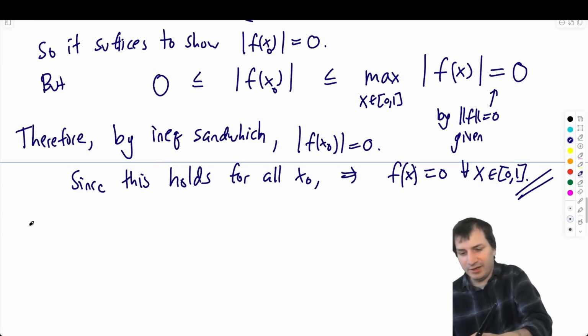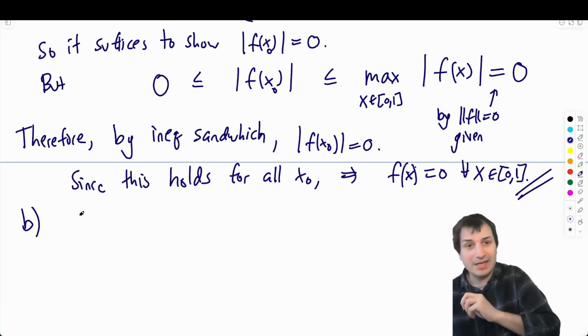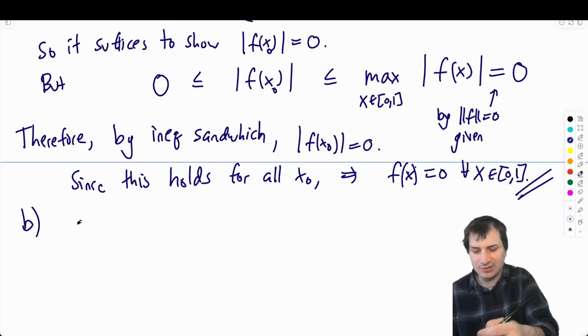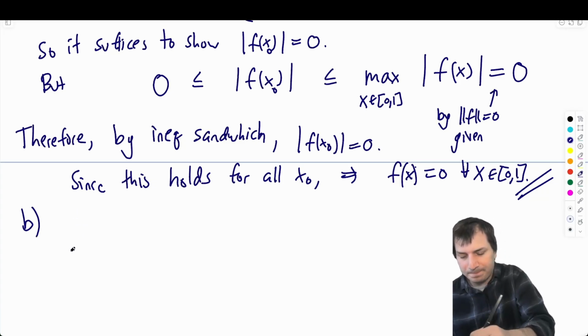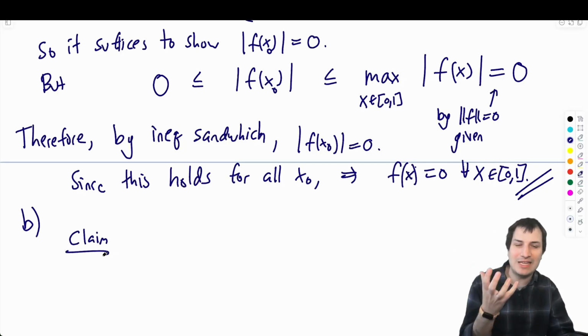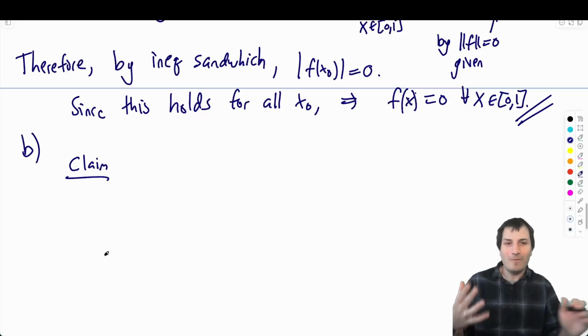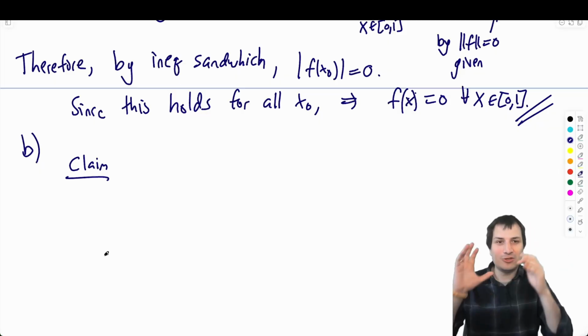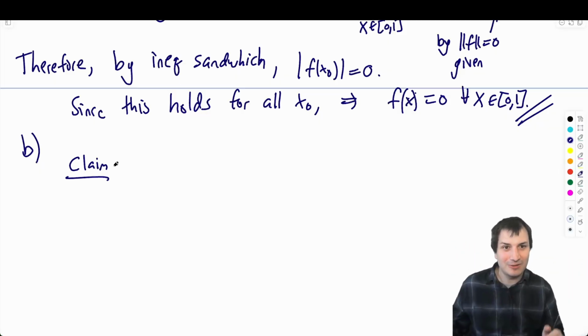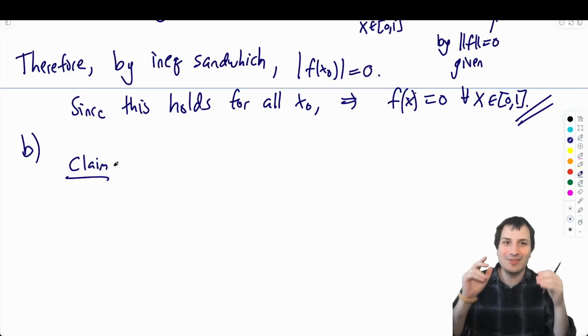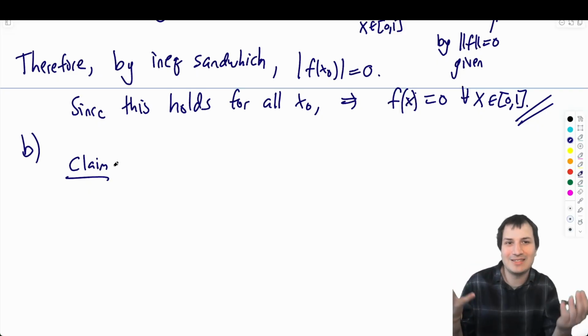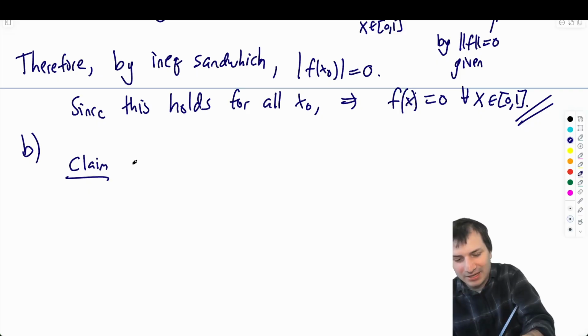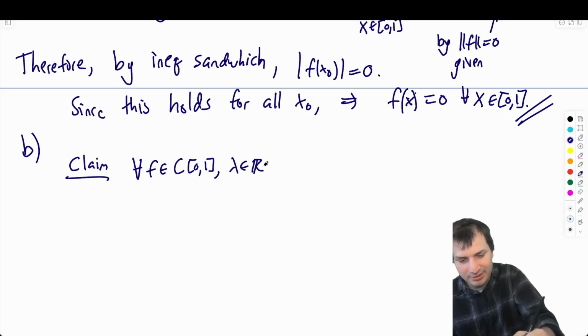Part B of being a norm is scalar multiplication, and this one I think is actually quite quick. So let's say claim. It's always nice, when you have a statement in math, to put the statement in context. If your statement is something you're claiming is true, then write claim next to it. If your statement is something you're going to say is false, then write, we will see that this is false, or something. Okay, so the claim is that for all f in C[0, 1] and lambda in R,